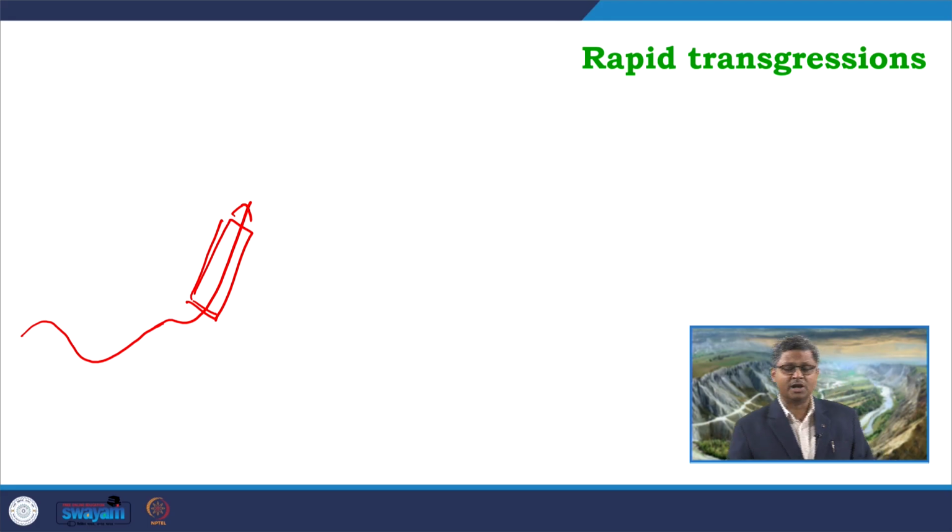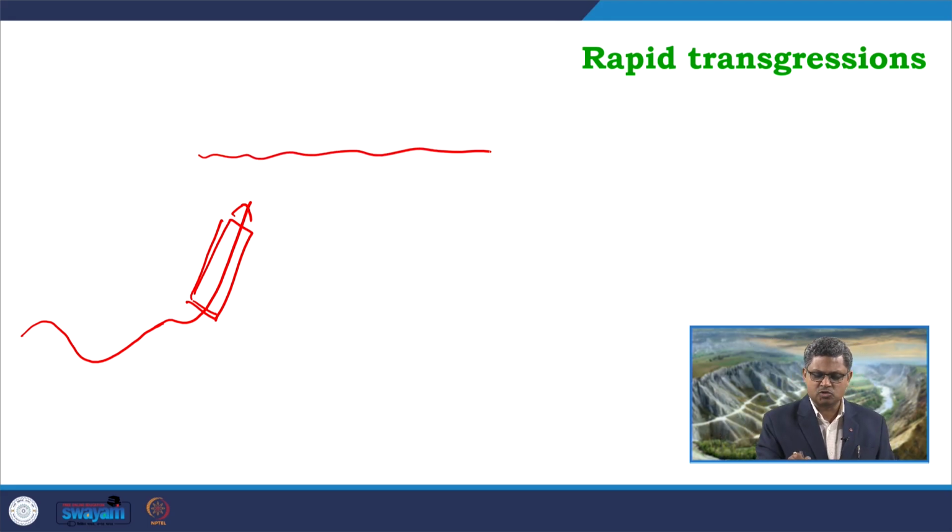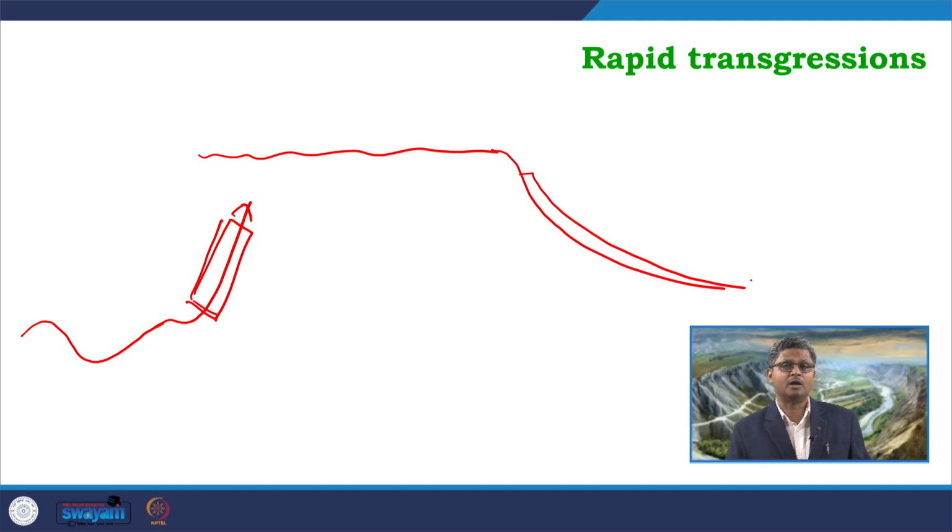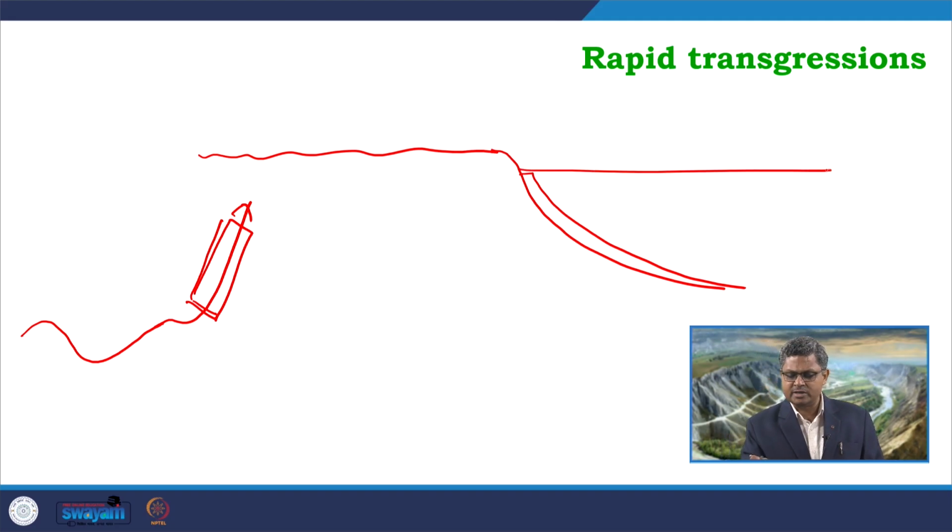So, in this kind of scenario what we can expect, again if I look at that particular surface which was available at the end of forced regression as well as the lowstand systems tract in carbonate depositional condition. So, over here the base level was somewhere here at the end of this phase, and from here the base level is rising up at a very high rate, very fast. So, what is happening now?